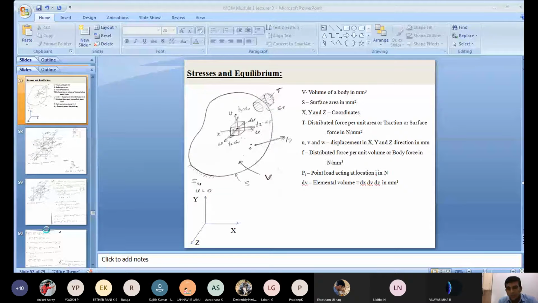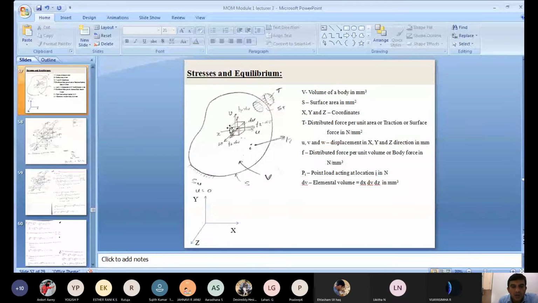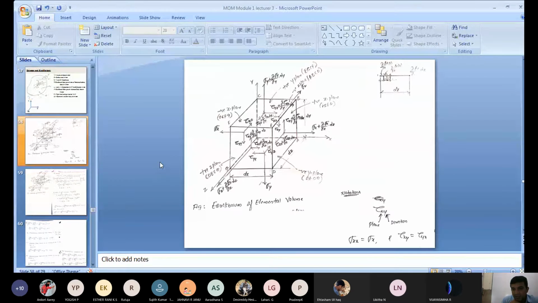Now after this, once you consider a cuboid, if you pass an arbitrary cutting plane, parallel planes along those coordinates x, y, and z, you will get a cube. Once you get a cube, then what are the stresses acting on that cube? In general, we represent them like this. Now the next slide is visible.